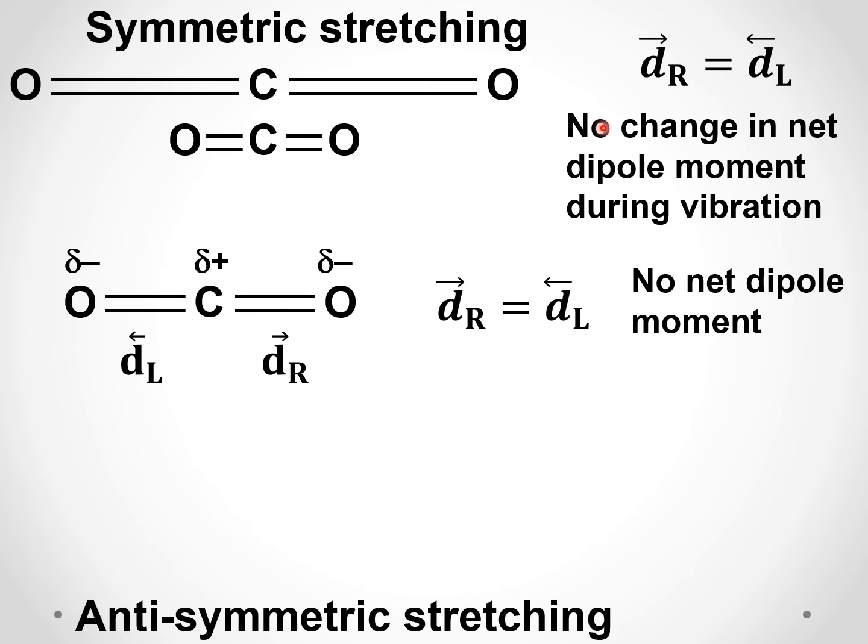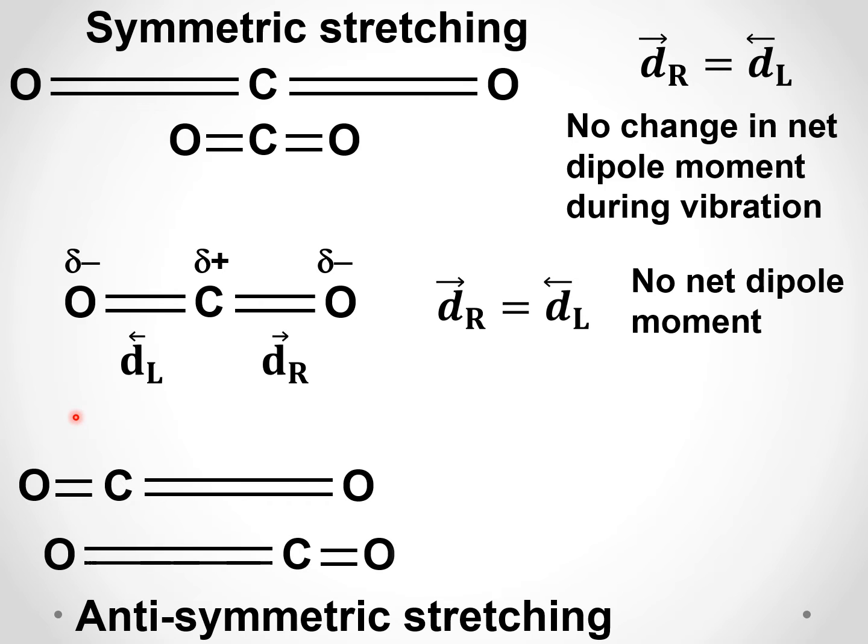Let us take the case of anti-symmetric stretching. What is happening there? Here, when this oxygen comes closer, this oxygen goes apart. Then this will come closer, this will go apart. That is the vibration. So you can see this is one extreme, this is another extreme. So what will happen here? Here you can see the left dipole magnitude and the right dipole magnitude are not equal.